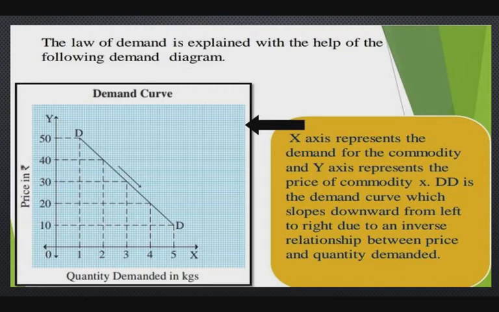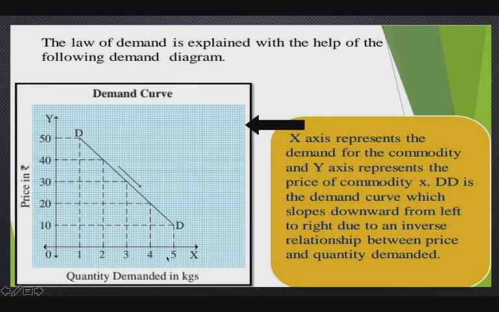When we plot this schedule on graph paper, we get the demand curve. Initially, we measure the quantity demanded on the x-axis and price of the commodity on the y-axis. From bottom to top, price rises from 10 to 50, and when we go to the right side from the origin, quantity rises from 1 onward.